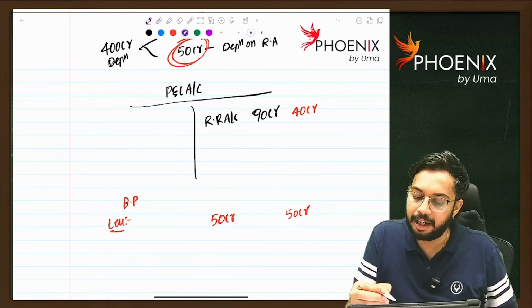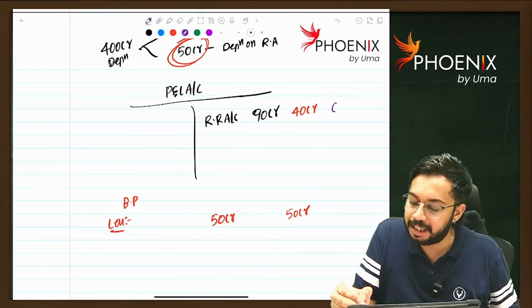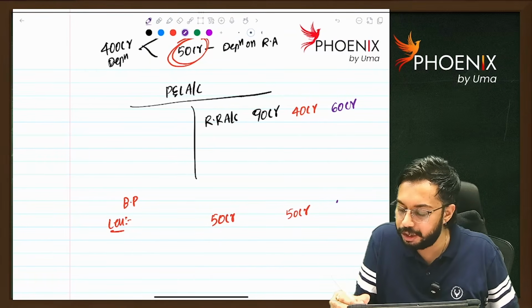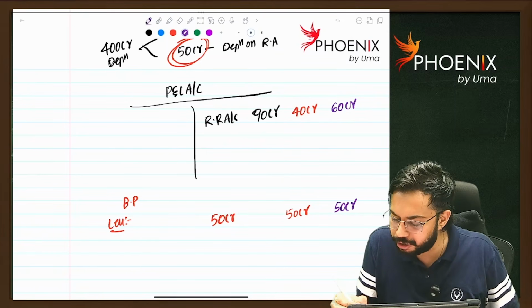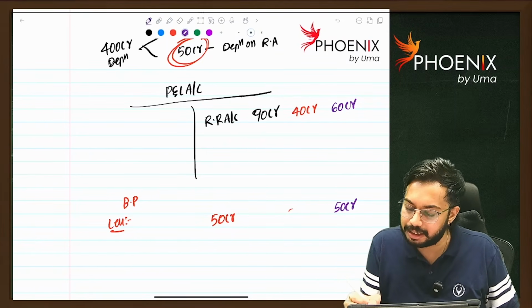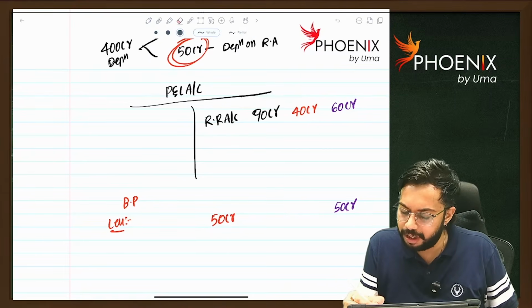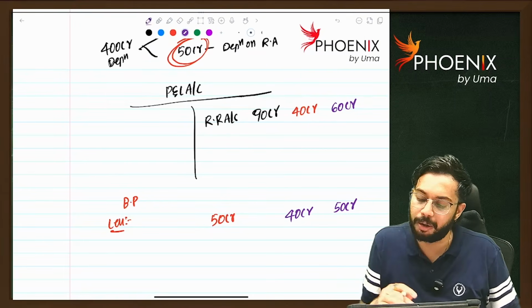Next, let's say depreciation on revalued assets is 60 crores. How much you will reduce? You cannot reduce 60 crores. Maximum you will reduce is only 50 crores.